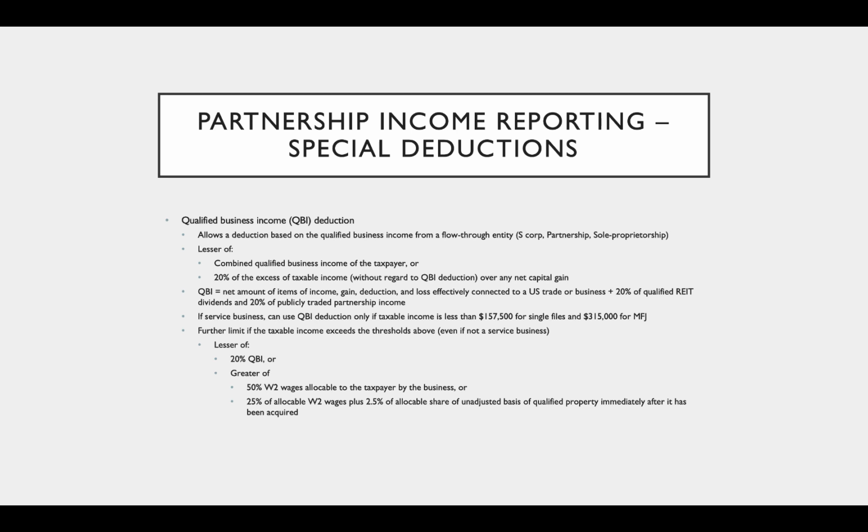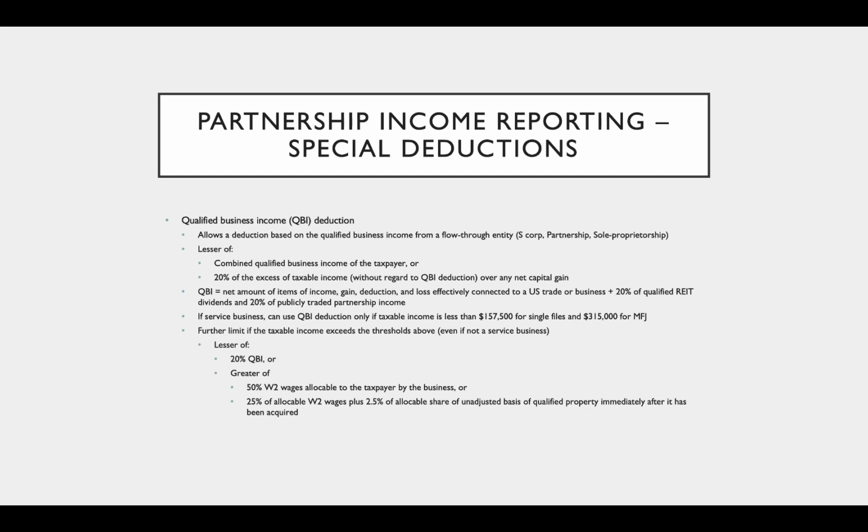There are also special deductions. The first one is the qualified business income deduction. This is a new thing from the Tax Cuts and Jobs Act this year, and it's kind of complicated, and the IRS has been slow to release regulations and guidance to explain it, so this first filing season will be interesting. It allows a deduction based on the qualified business income from a flow-through entity. So I can get a qualified business income deduction because my business is an S corp, partnership, or sole proprietorship.